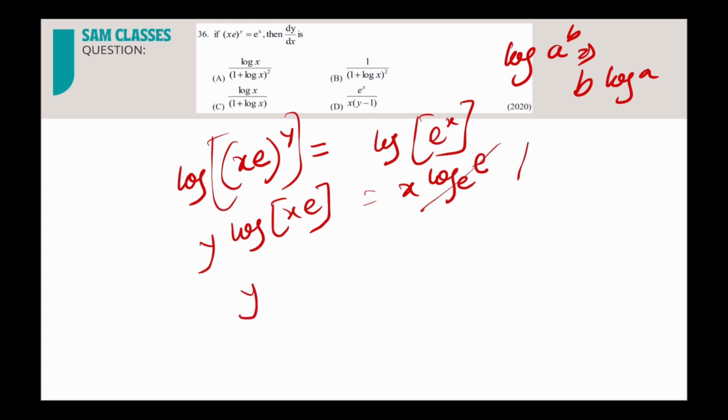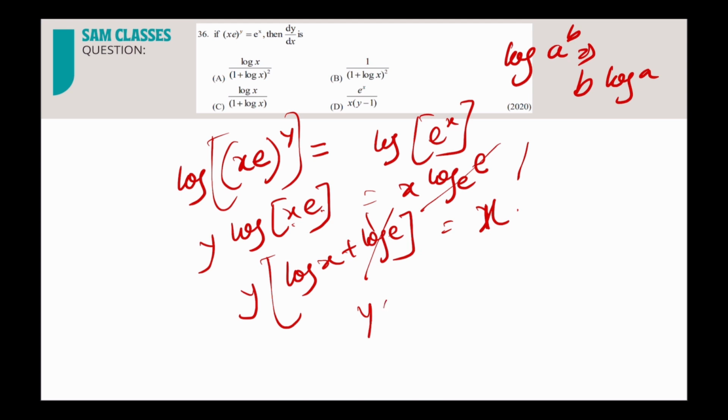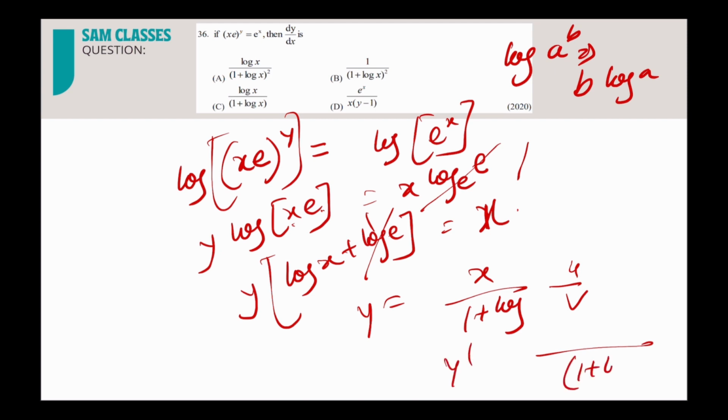So this side what we got? y into, log of a into b, I can write as log x plus log e. Again log e is 1, correct? So that is equal to x here. Now we can send it that side. So y is equal to x by 1 plus log x. So you can understand this is u by v, and whenever we differentiate, y dash, I'll get down 1 plus log x whole square.